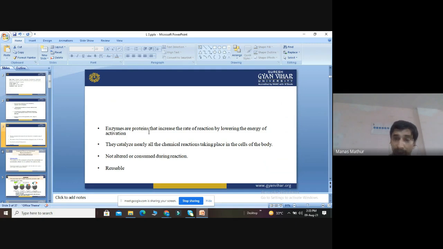They increase the rate of reaction by reducing the level of activation energy. They catalyze all kinds of chemical reactions. They are not consumed. They remain in the same quantity, and they can be used again and again for different reactions. So these are the specific properties of enzymes.